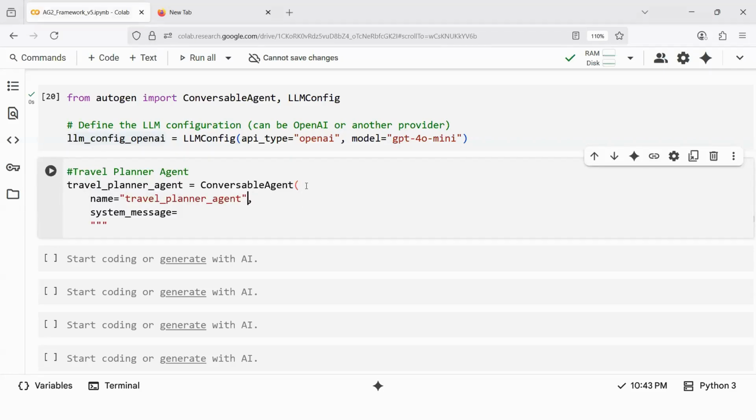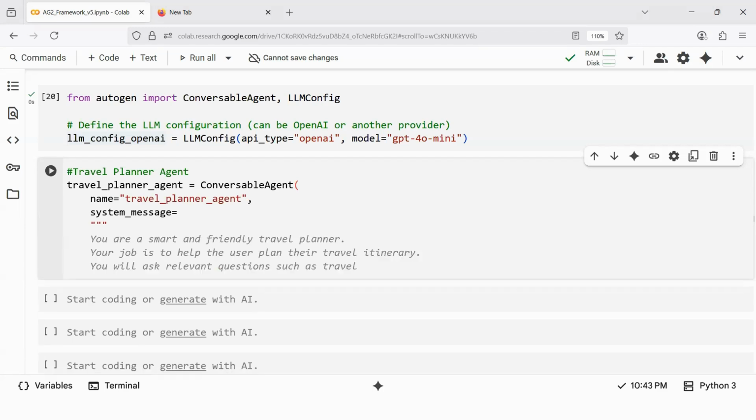Name is travel planner agent. Now let's give a system message, a very detailed system message. You're a smart and friendly travel planner. Your job is to help the user plan their travel itinerary. Now I want to tell you something important here.